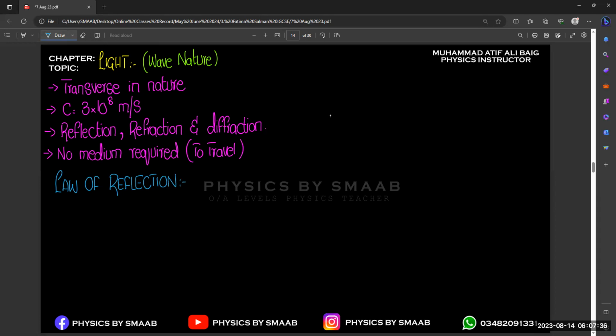Whenever light strikes any reflecting surface, like any solid object or any solid reflecting surface, it will reflect back with the same angle, right? So let's suppose there is a reflecting surface in the path of light, and a light ray is going to hit that surface with a certain angle.